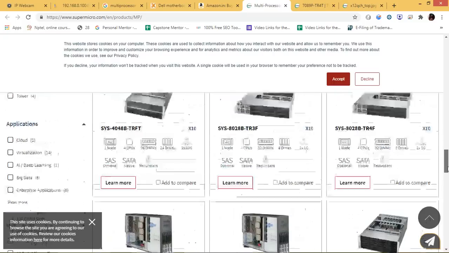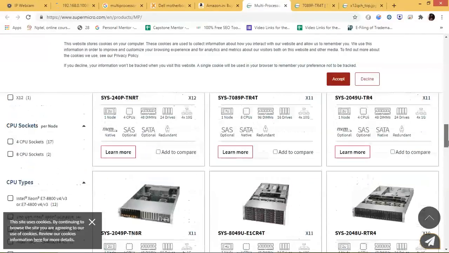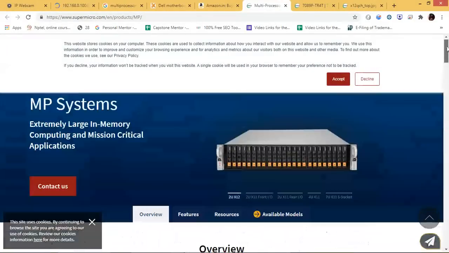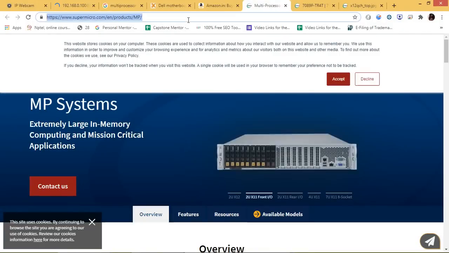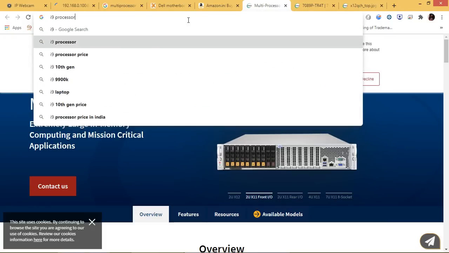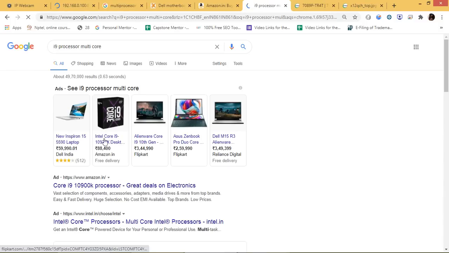Now this is all about what we have in the servers. If we talk about the processors in the laptops which we use, we will never see a multi-processor system. We will see a multi-core system, whether it is i7 or i9, whatever you check.